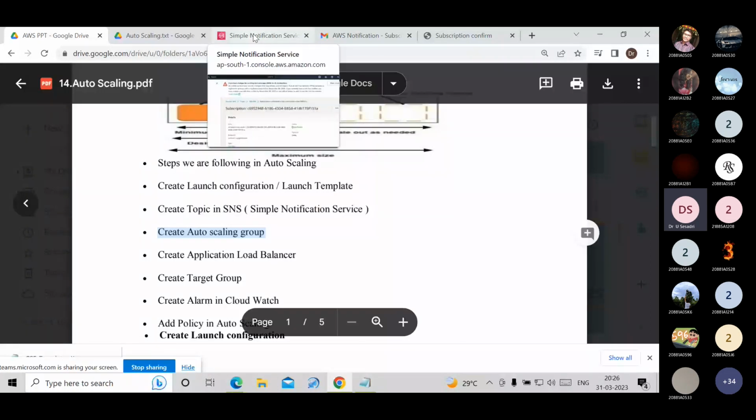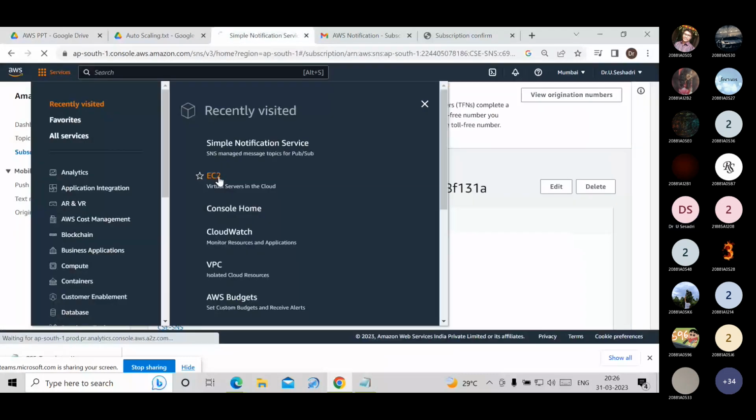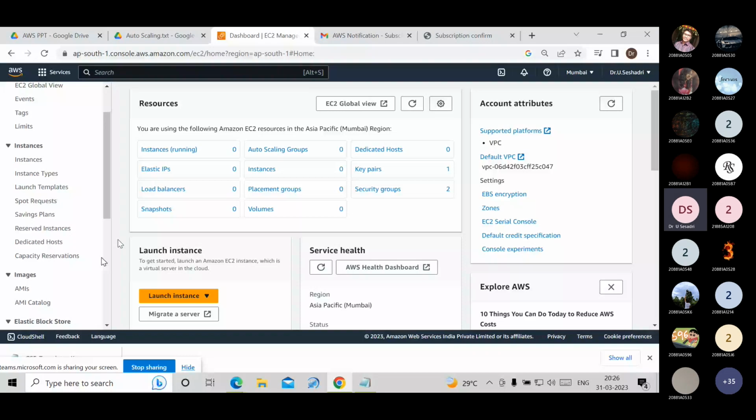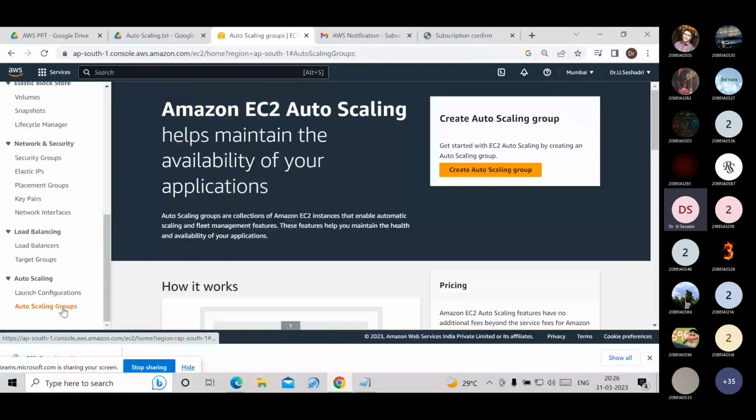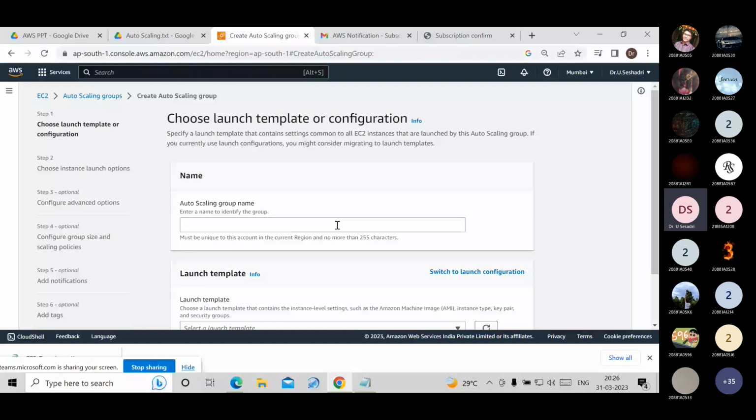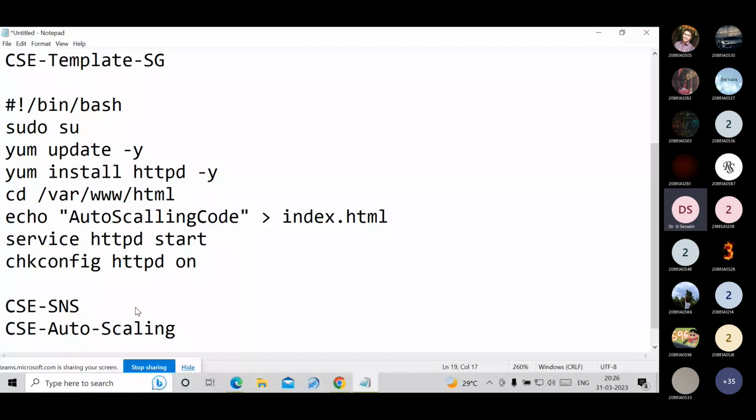Now, go to the services, EC2. Scroll down, and under it, auto scaling groups is there. Click on that, create auto scaling. We have to give the auto scaling group name, that is CSC auto scaling. This is the auto scaling group name I have given.